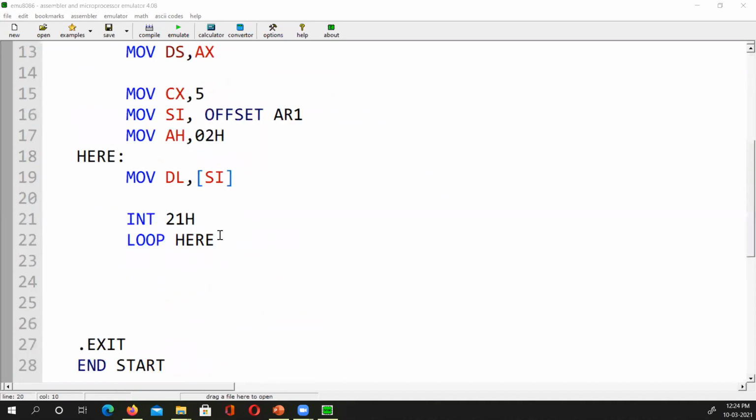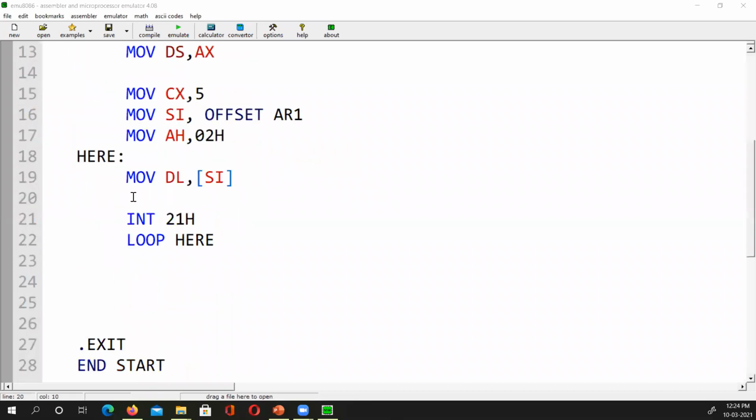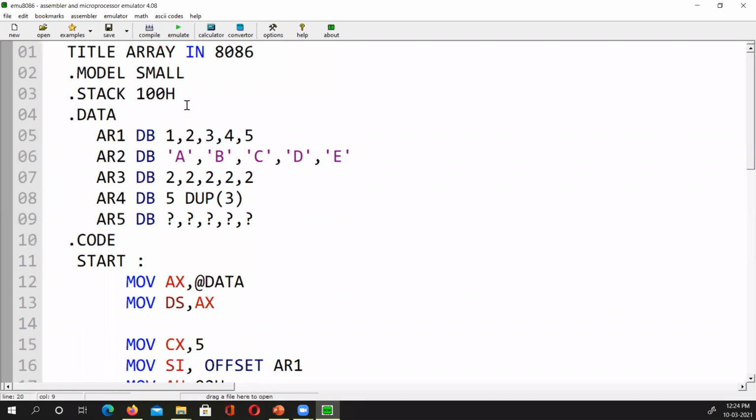But I should also do one thing which was said by someone, that this 1 2 3 4 has to be in ASCII. And what is the ASCII? I have to add something to it, to convert this into ASCII. Because I have not put the ASCII value of 1 here, what is the ASCII value of 1?